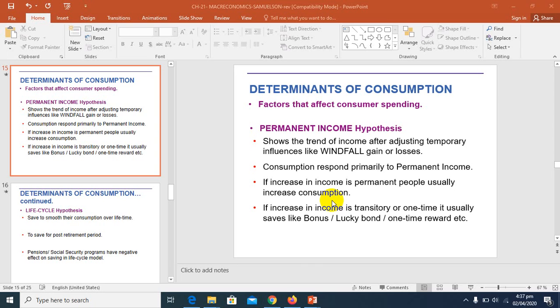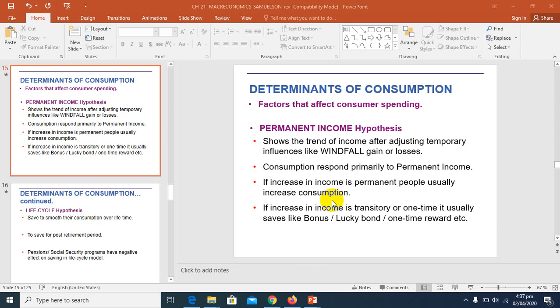For example, if there is a decrease in your income, of course your disposable income and your consumption would decrease. If there is an increase in your disposable income, of course your consumption is going to increase. But there are a few factors outside the model, that are not in the model, that come out of the blue.